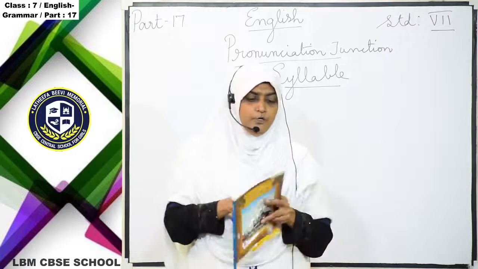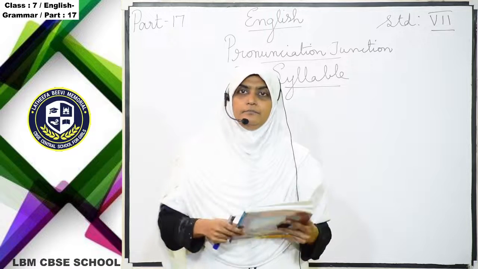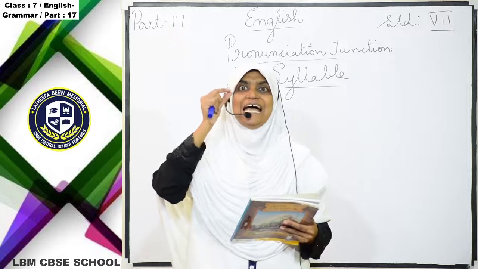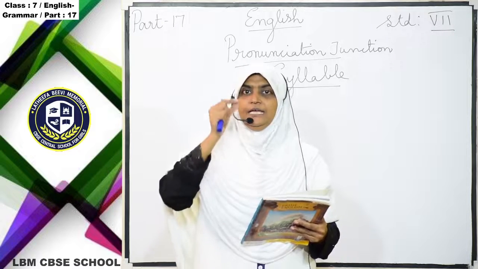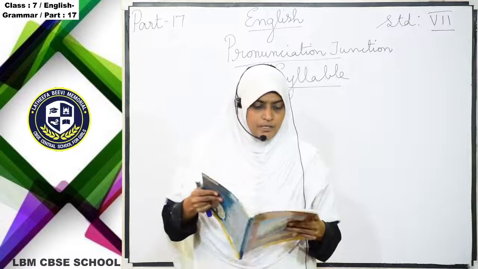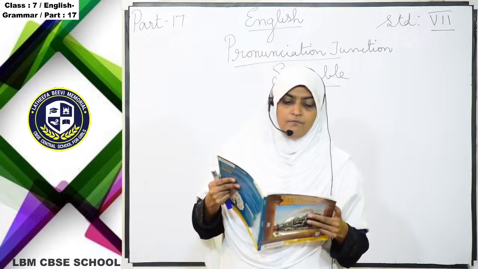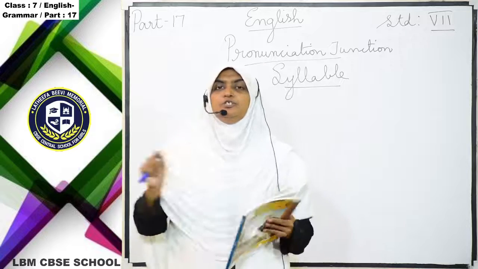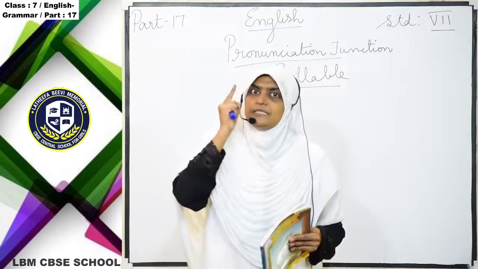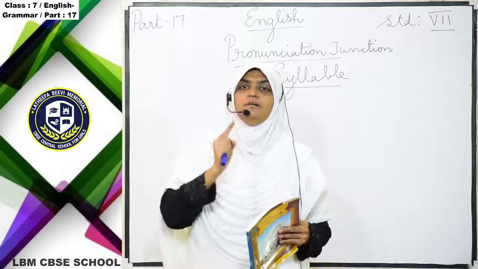For example, you are pronouncing fire. It is a sound. How many units does the word have? A syllable is a sound unit that has one vowel sound in it. So usually in a syllable, one vowel sound is there.